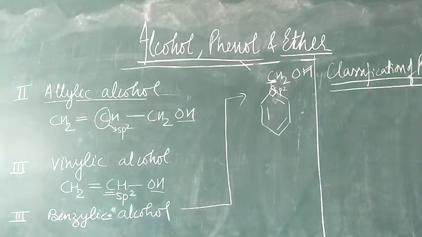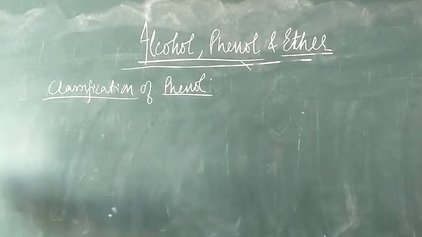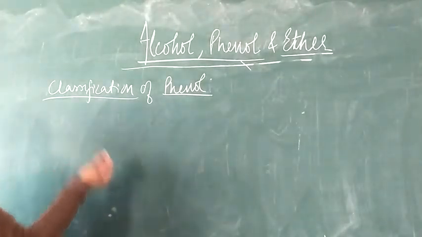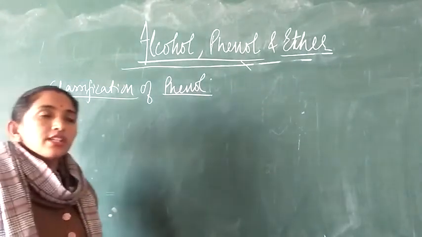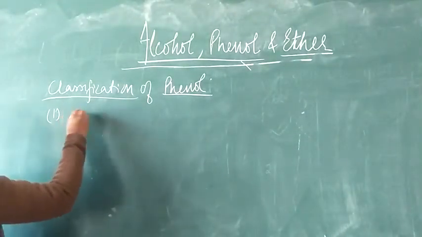Now students, the phenol, here the OH group is attached to the carbon atom. I think the board is not coming complete. So, okay, now I have again written the topic here, classification of phenol. So what is phenol? It is the hydroxy derivative of the aromatic hydrocarbon, and it is classified into three types.